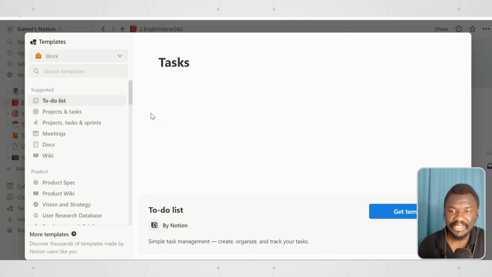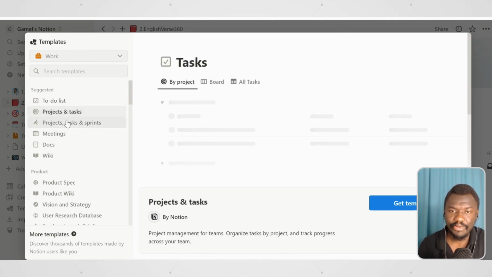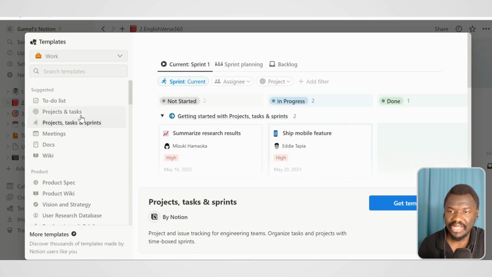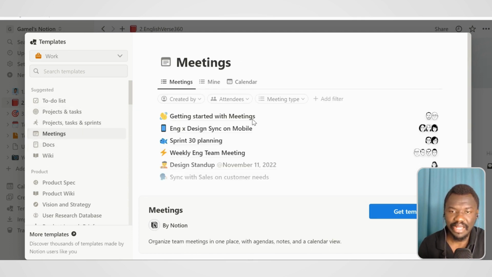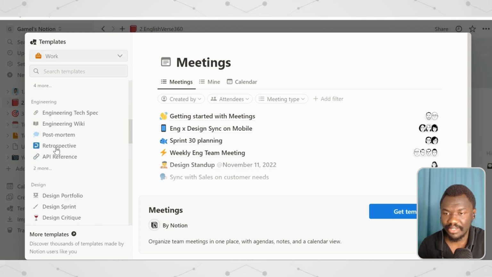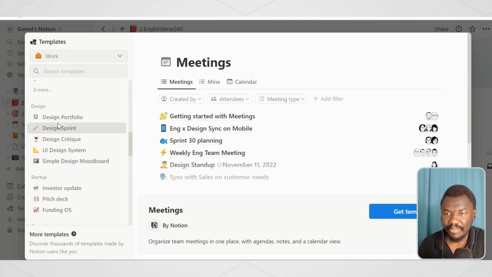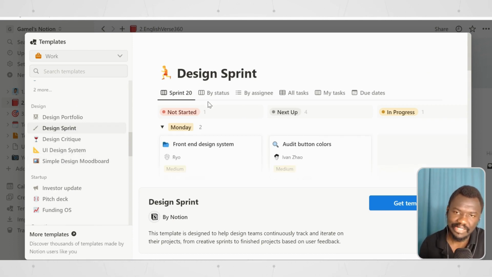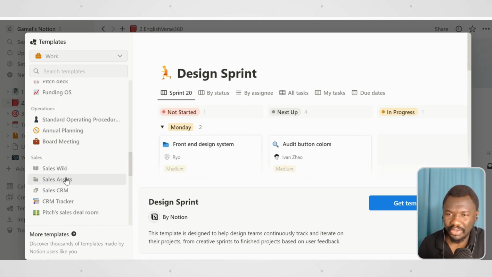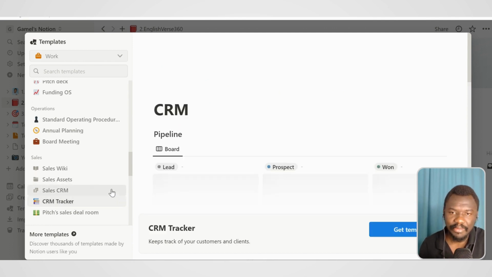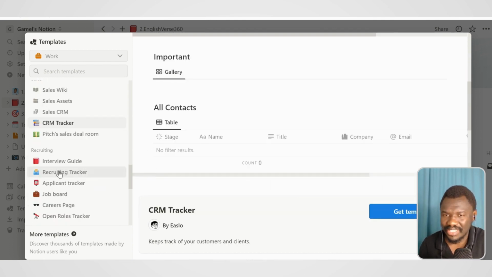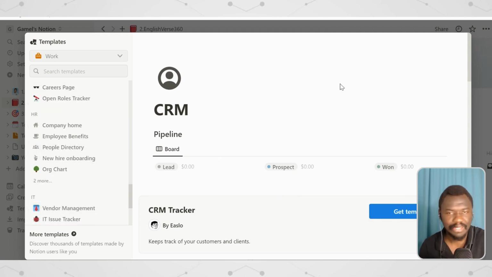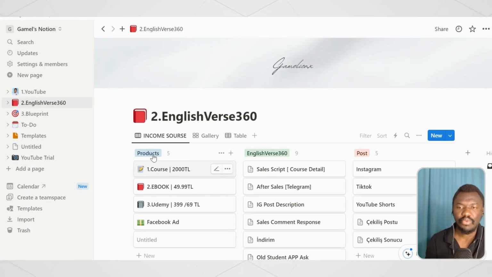Let's go to the template side and let's pick, let me look at projects. So you can either use any one of these. You can use a project, you can use the meetings, or let me look for something else. We are trying to look for any kind of design that will give us the same kind of thing with a good interface, let's say CRM tracker. So you can use any one of these templates. And let me go back into what we are going to do over here.